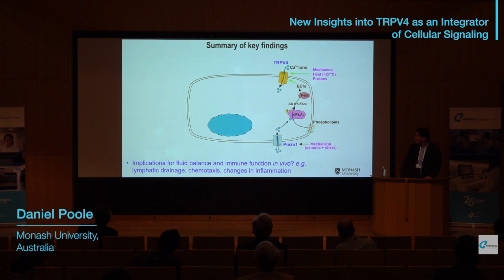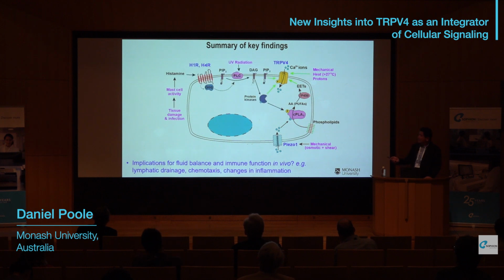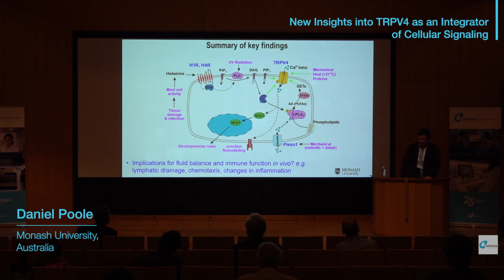So to summarize the key findings, we showed that there is likely to be Piezo1 TRPV4 interaction in lymphatic endothelial cells. We showed that the histamine 1 and 4 receptors can interact to activate TRPV4 or sensitize this activity. And we showed that downstream of TRPV4 signaling, there was a translocation of the transcription factor NFAT, which resulted in alterations to the cytoskeleton and also to the release of cytokines. So these findings have implications for fluid balance and immune function.